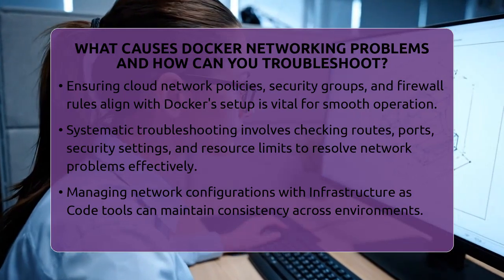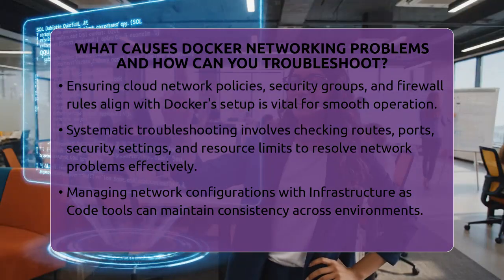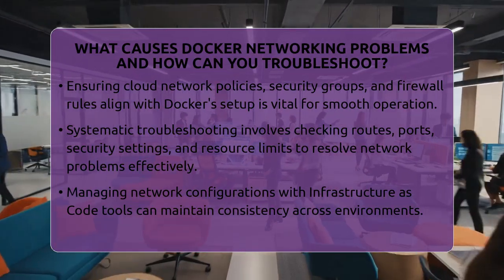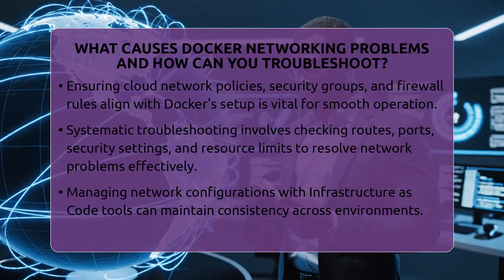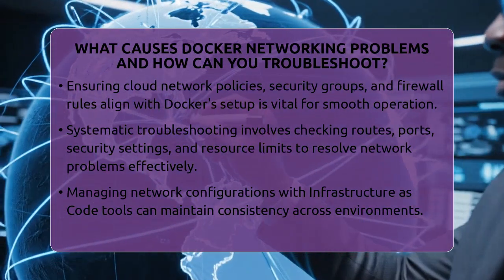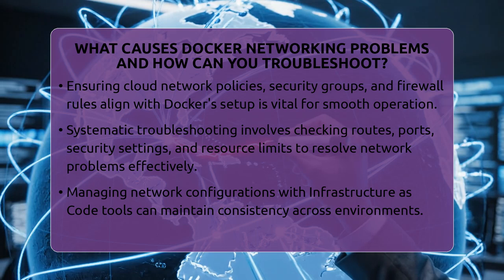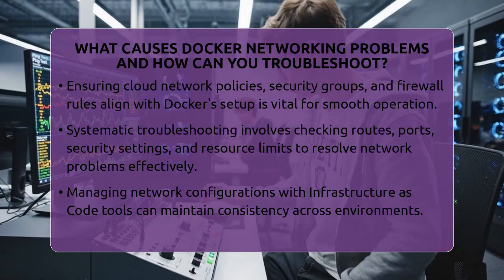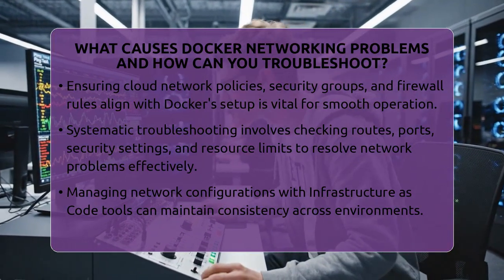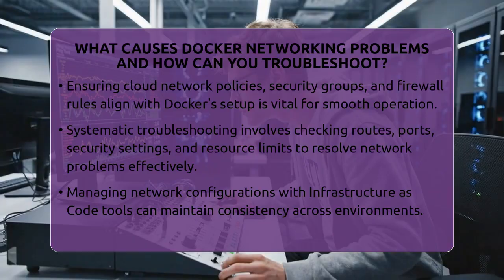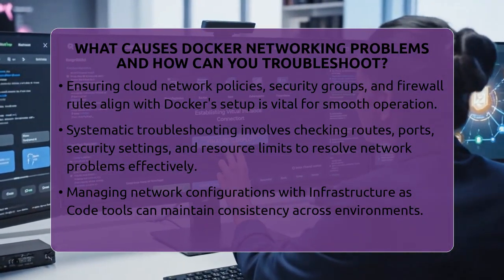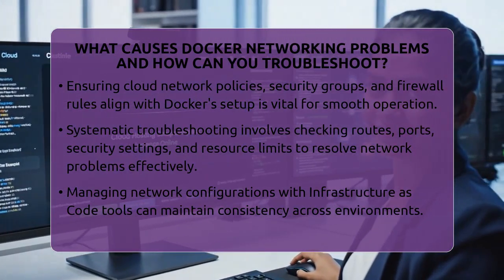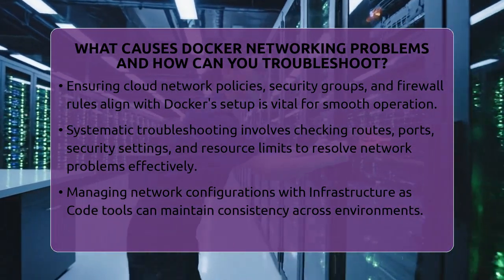Finally, enabling detailed Docker logging can help identify the root cause of network problems. Increasing log levels and reviewing logs can reveal patterns or specific errors that point to the source of issues. Troubleshooting Docker networking in cloud environments requires paying attention to both Docker settings and cloud security configurations. Making sure your virtual networks, security groups, and firewall rules align with Docker's network setup is key. Using infrastructure as code tools to manage network policies can help keep everything consistent.